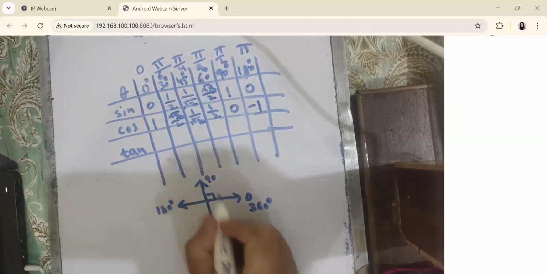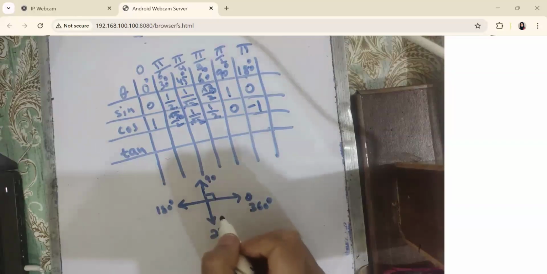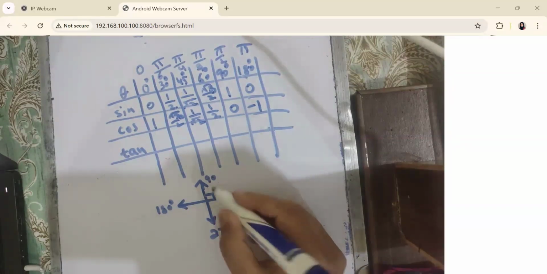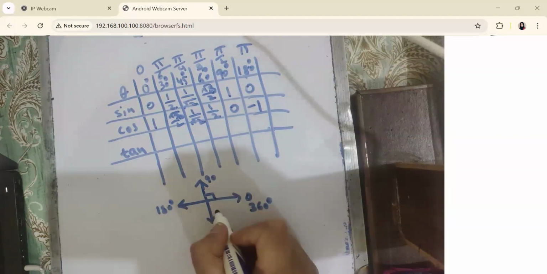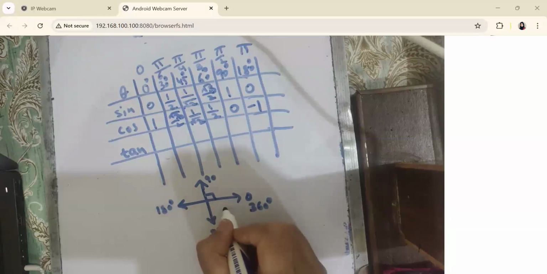And at the standard angles, if you want to find the values of sine and cos, you just have to learn that sine has positive one or negative one on the vertical axis and 0 on the horizontal axis. Understood? It takes 0 value on the horizontal axis.